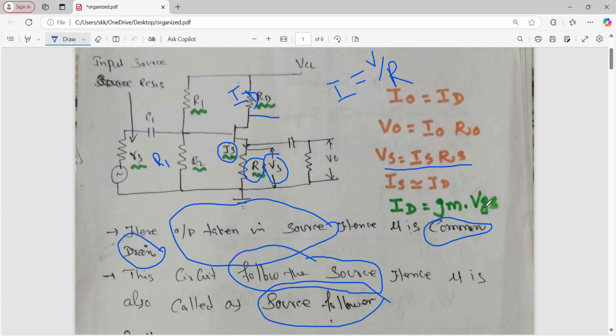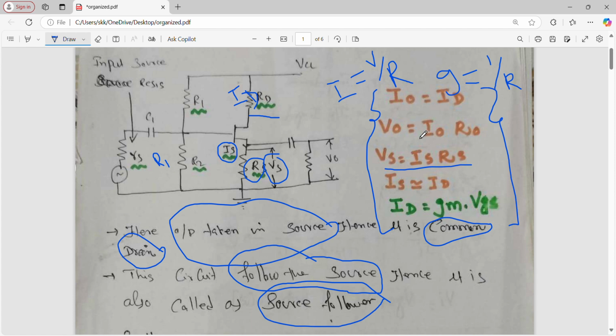Now listen, this V is VGS. Then what is R? R is nothing but 1 by gm. What is gm? gm is the conductance, so G is equal to 1 by R. That's why, instead of V by R, we put gm, so ID is equal to gm into VGS. These are the formulas. Kindly remember these. These are very important parameters we use in this derivation.